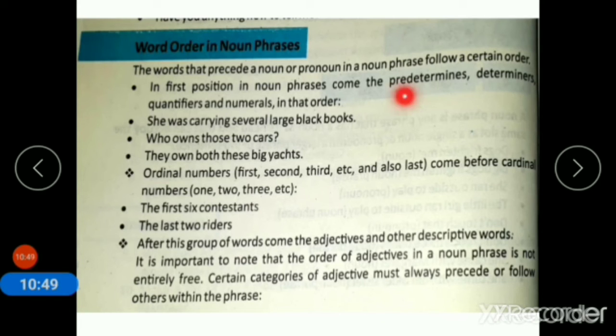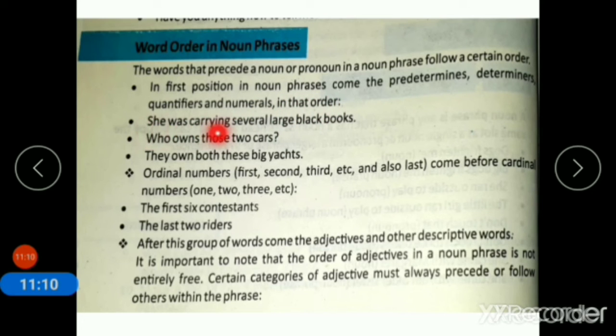After explaining predeterminers, determiners, quantifiers and numerals, coming back to word order in the noun phrase. In the first position in a noun phrase come the predeterminers, determiners, quantifiers and numerals, in that order.